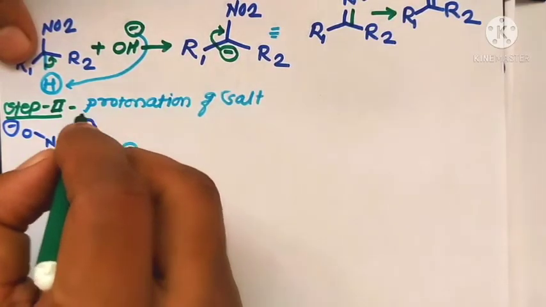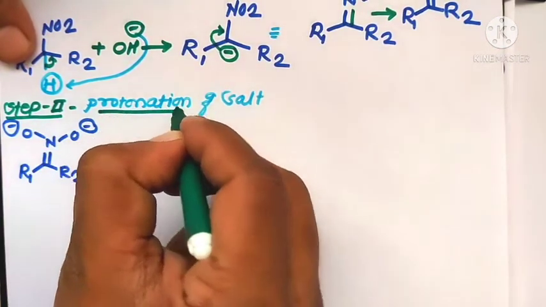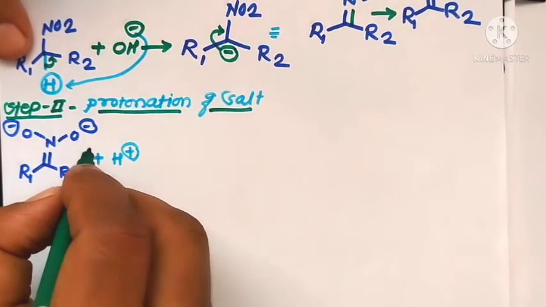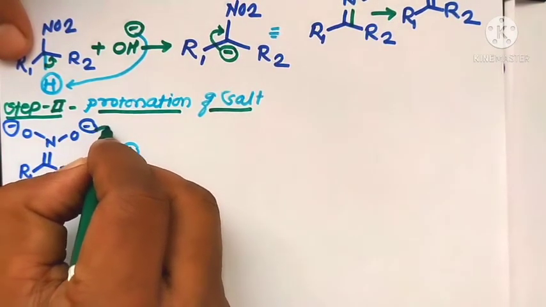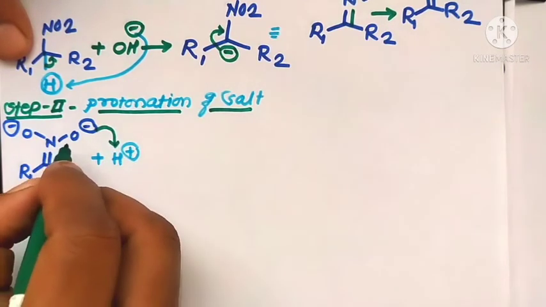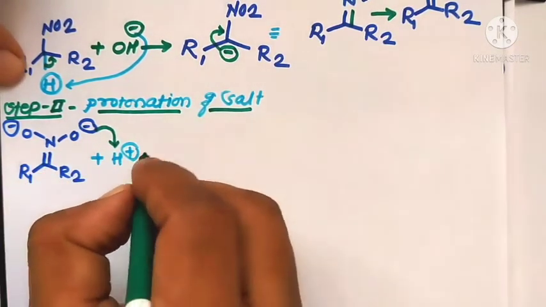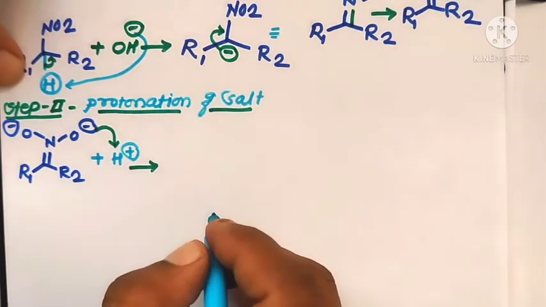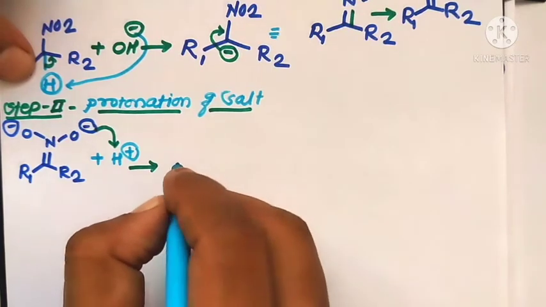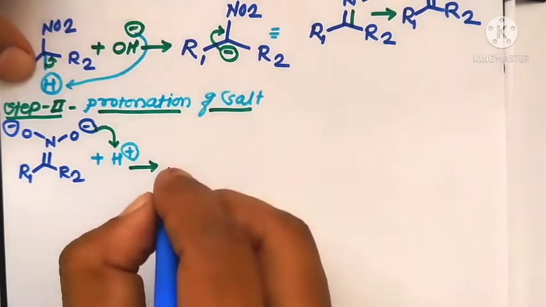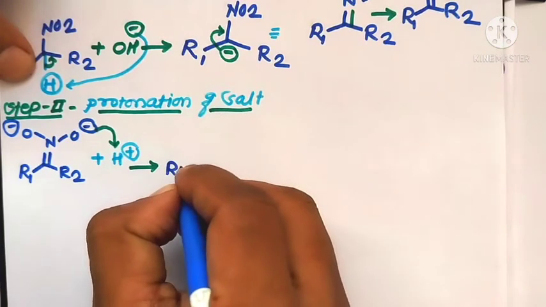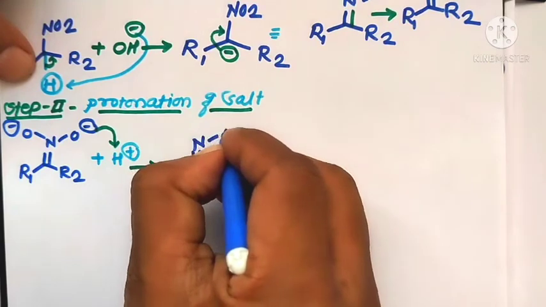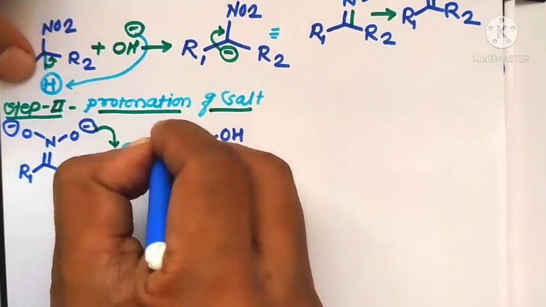Now in the second step, protonation of the salt molecule takes place. The salt molecule reacts in the presence of a proton, that is H plus, and protonation takes place, which means the O minus ion abstracts an H plus ion to form the molecule nitronic acid. Here there is formation of R1, R2, C double bond N, OH, where this oxygen contains a negative charge.